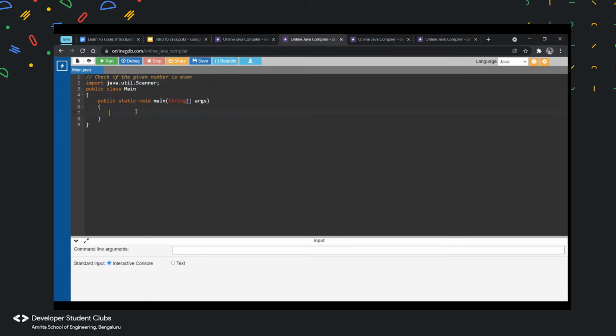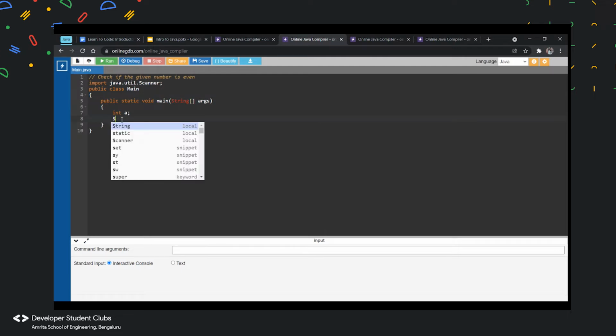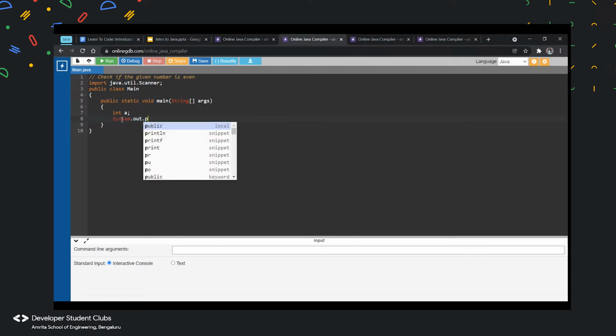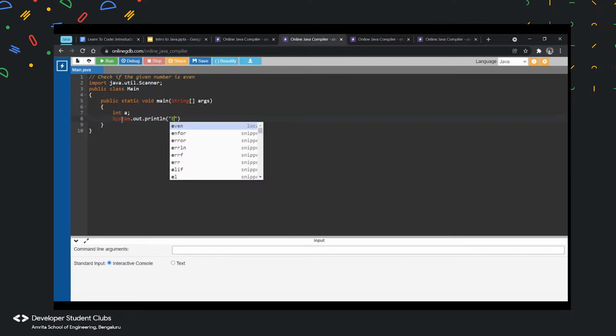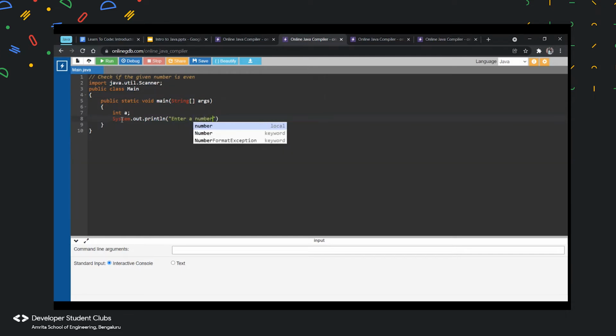Yes. And you can declare any variable like int a, maybe. You can ask the user to enter the number. How do I do that? Yeah, System.out.println. Enter.